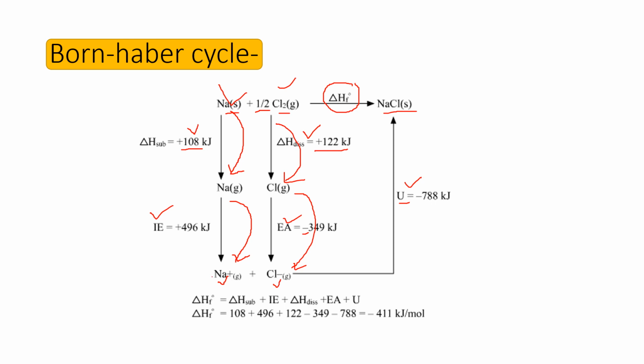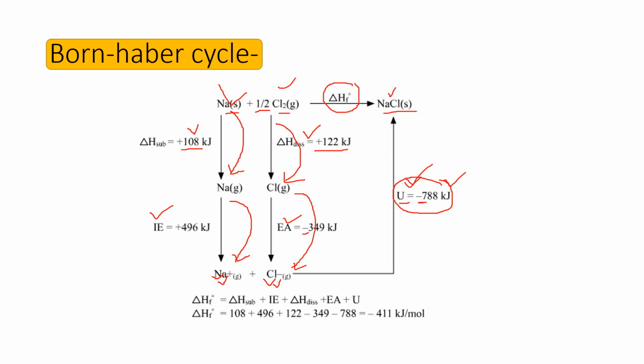So Na plus and Cl minus are present. So Na plus and Cl minus form the NaCl ionic compound, and here the amount of energy released is called lattice energy, and this is minus 788 kilojoule. Here the negative sign is there, so it means energy is released.